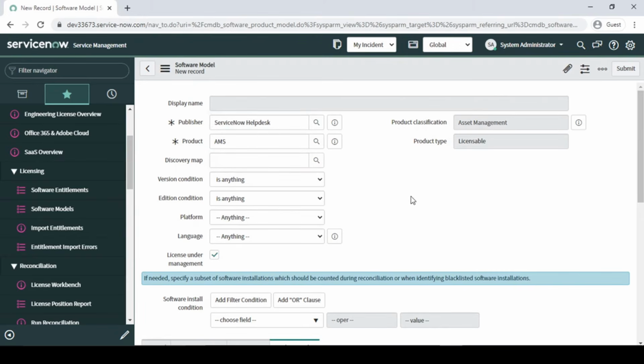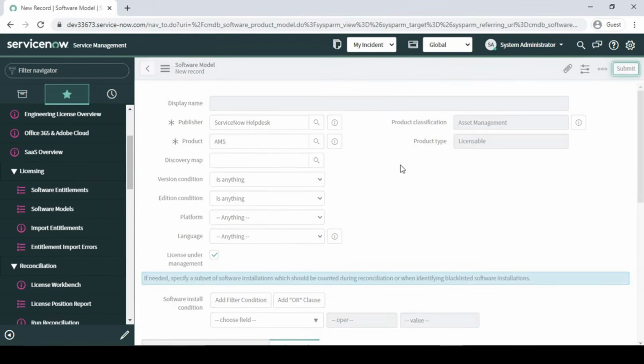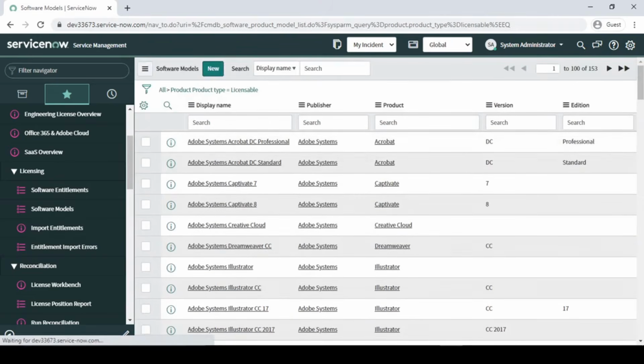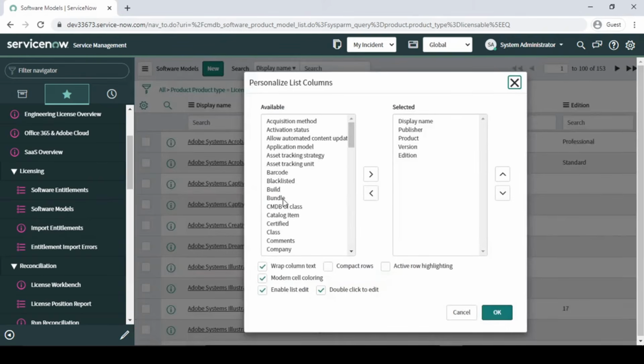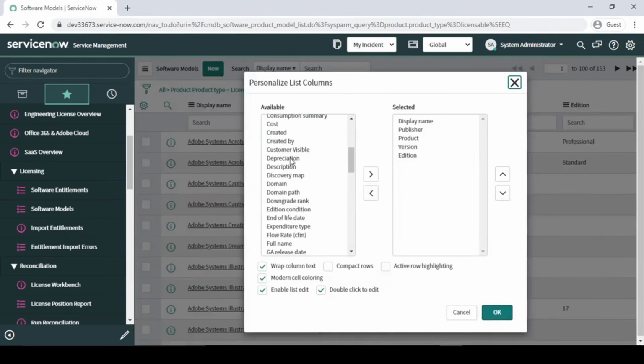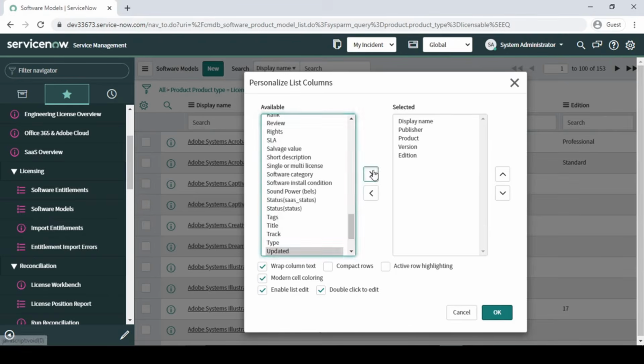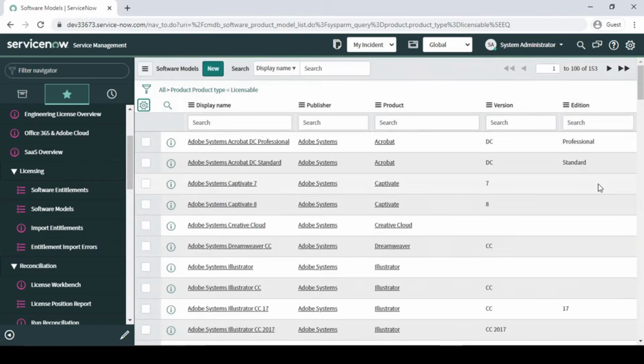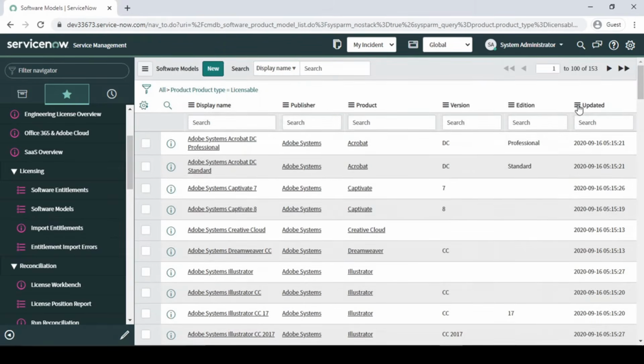Discovery map as of now we don't have, so we are not going to do that. I start with AMS, right? Or let it be all the versions, we are not going to start with anything. Fine. So let me submit this. Now we have all three products, so let me sort by created by or updated by, right? Updated over here. Just do it Z to A so that it will come on top, right?